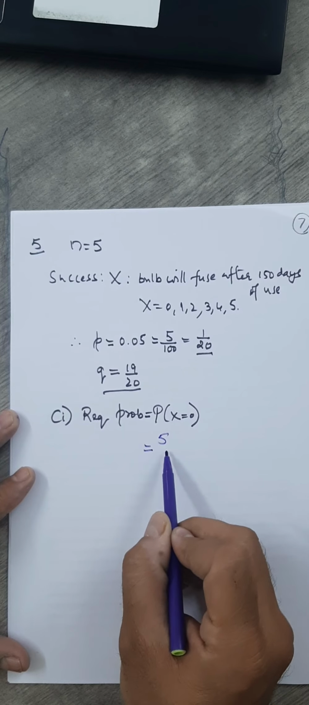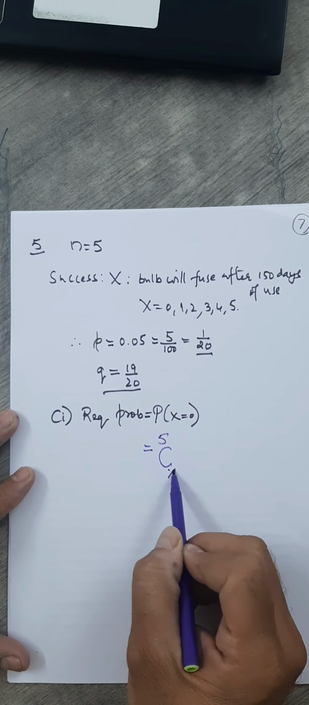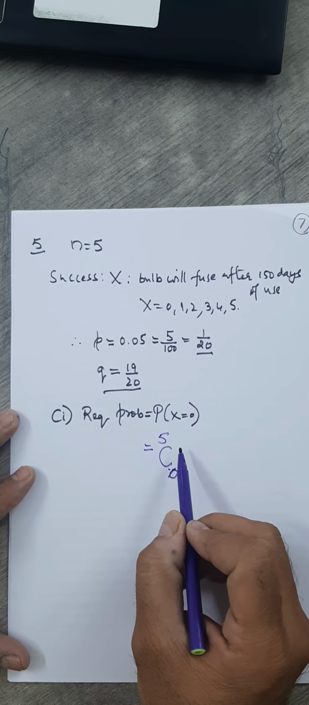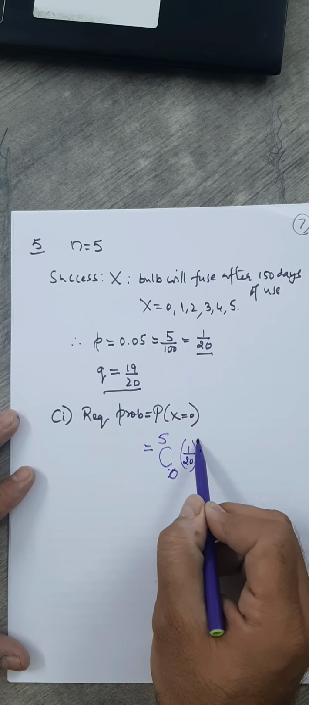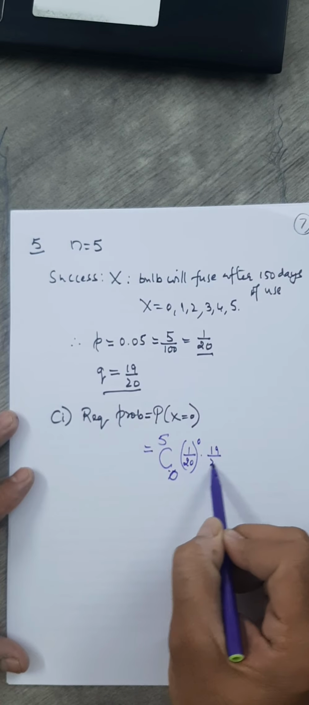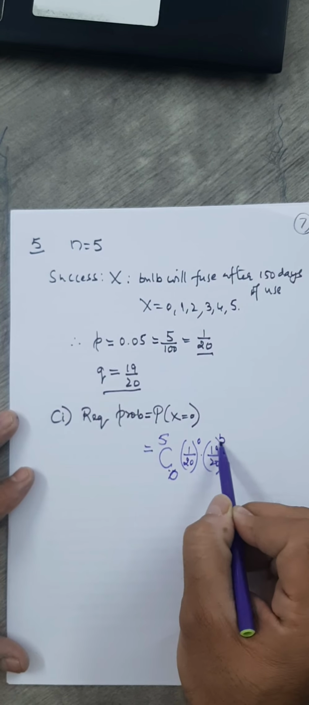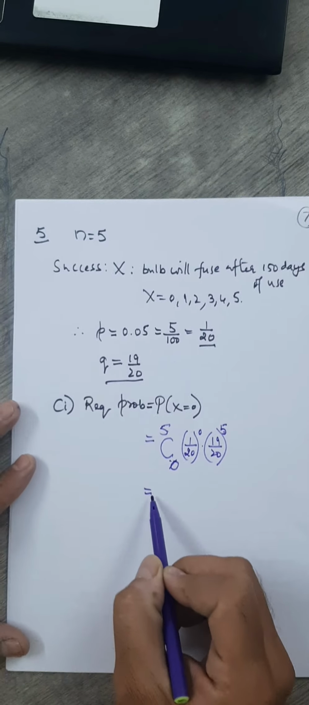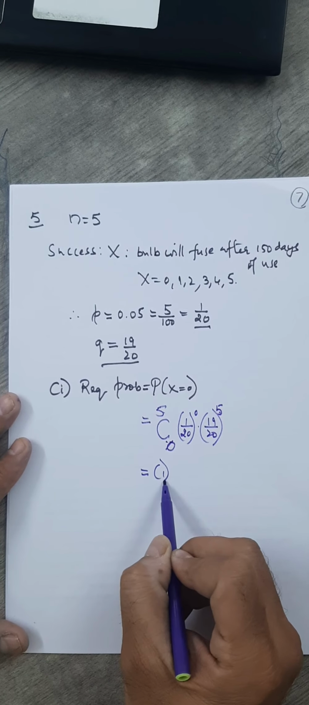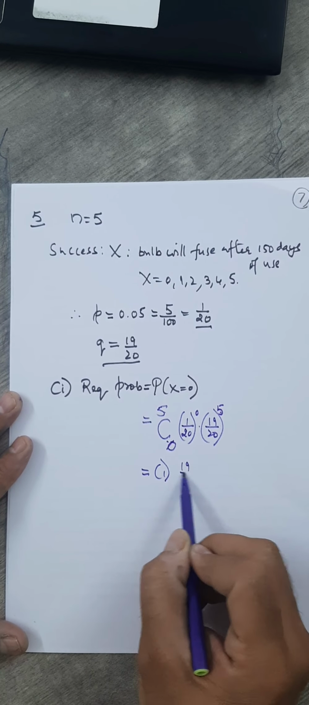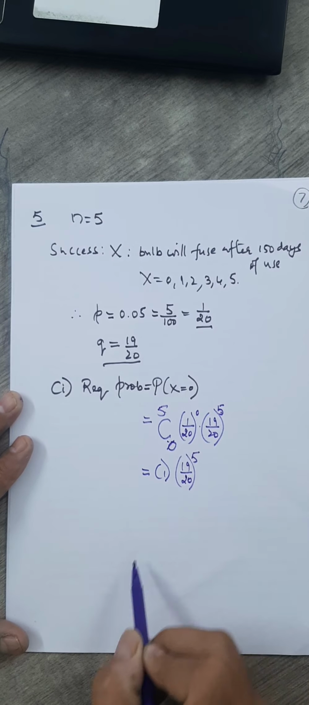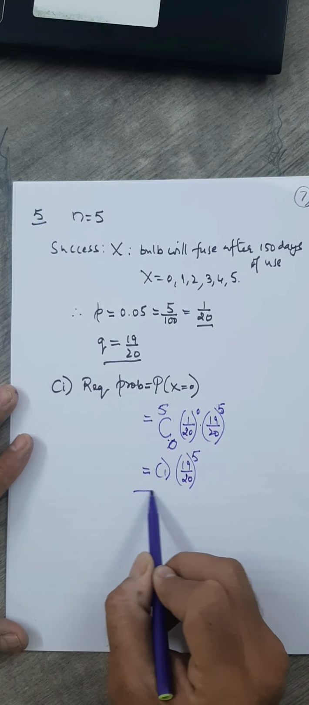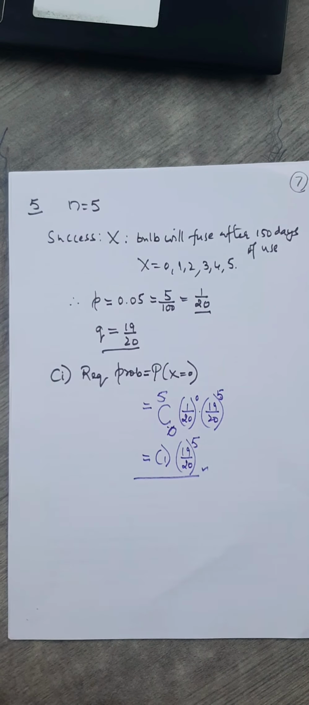What's the formula? 5Cx, x is 0. P, what is P here? P, you know, is 1 by 20 raised to 0. What is Q? 19 by 20, the whole raised to this number. The sum of these two is always 5. What is 5C0? It is always 1. This is 1. So 19 by 20, the whole raised to 5. That's your answer. No need to simplify further. You can leave it in this form.